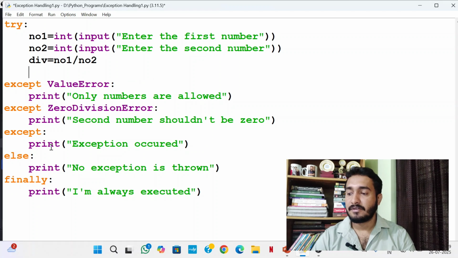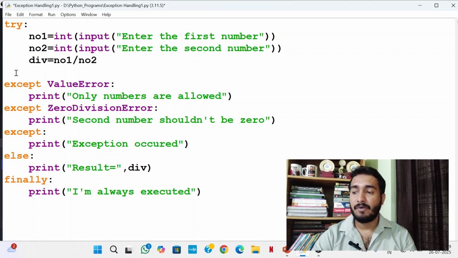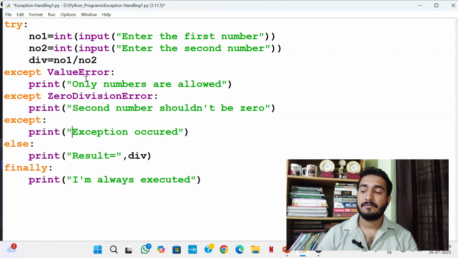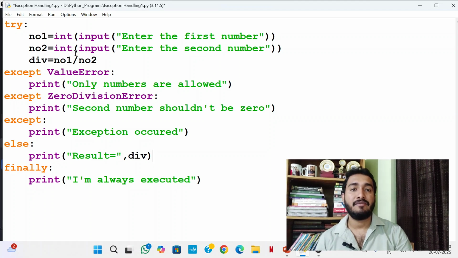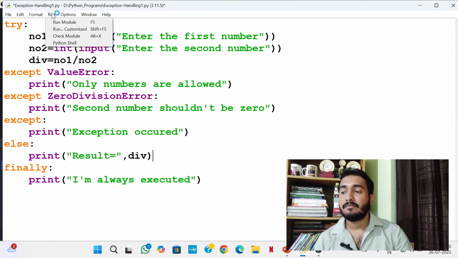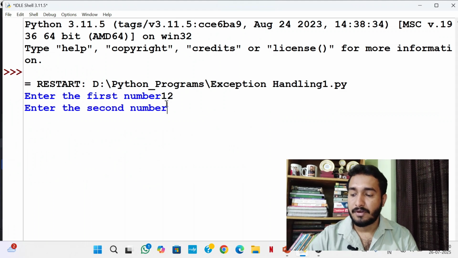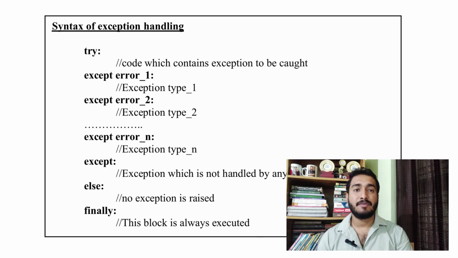I'll just cut this, copy within else block, right? Why have I done like that? Because the print statement result is equal to diff is written as the last line within try block. So if any of the exception occurs, anyway that line will not be executed. That line will be executed only if there is no exception, so I have given that line inside else block. I'll run the program. Give 12, give 4. So it runs successfully.